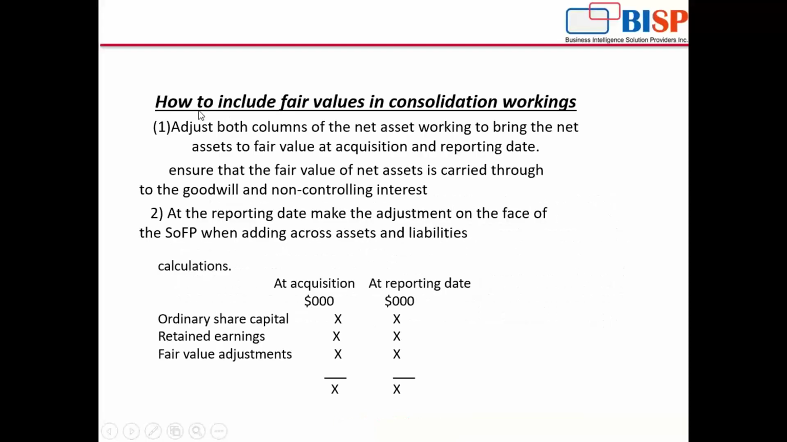P&L account. Now, how to include the fair value in the consolidation workings? Adjust both the columns of the net asset working to bring the net asset to the fair value at the acquisition and reporting date. First we'll adjust the net assets, and then we'll ensure that the fair value of net asset is carried through to the goodwill and non-controlling interest.